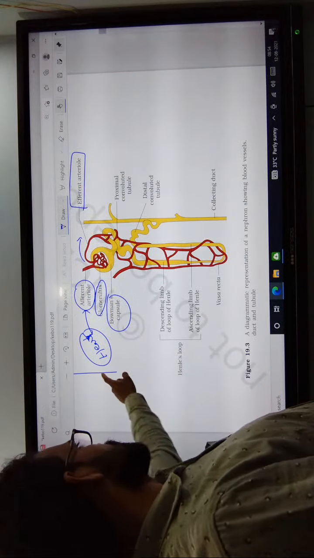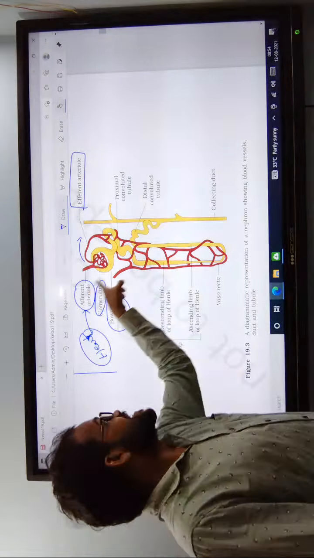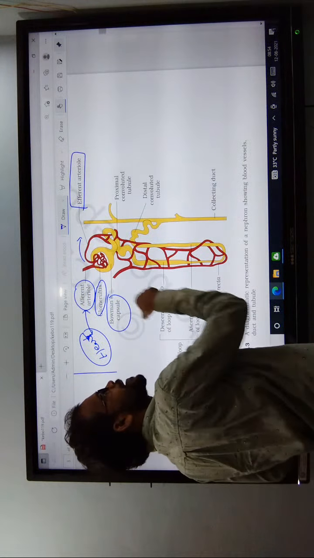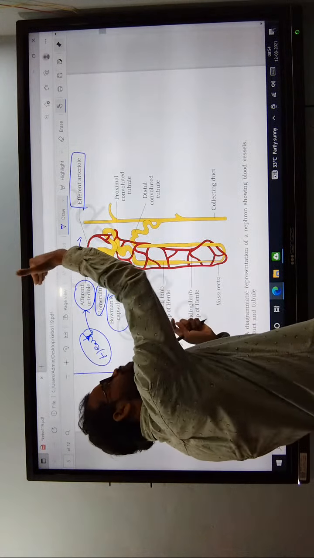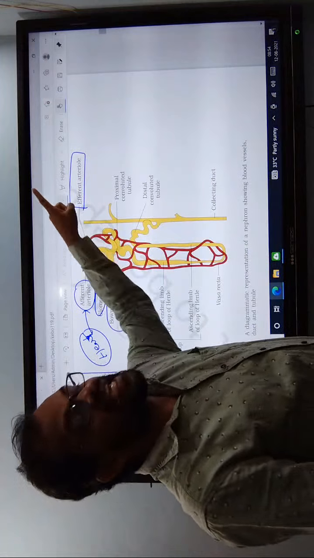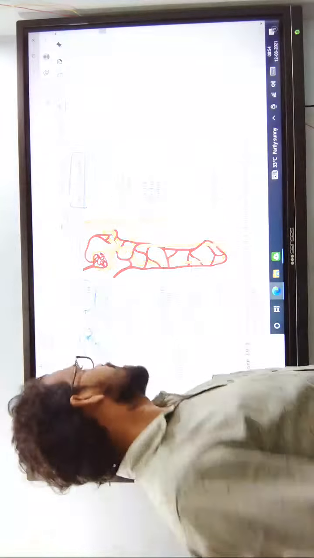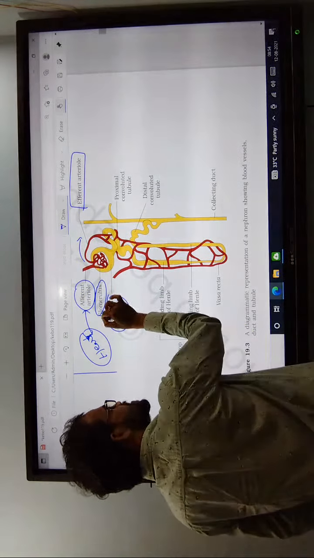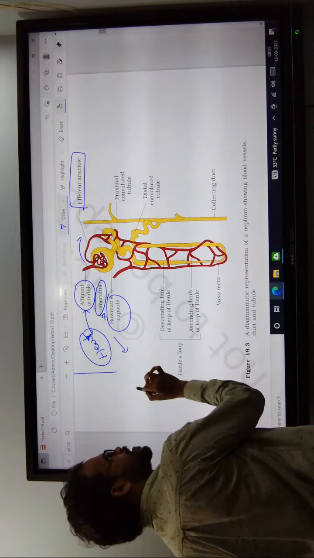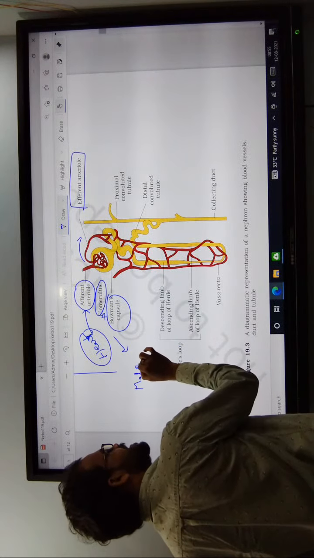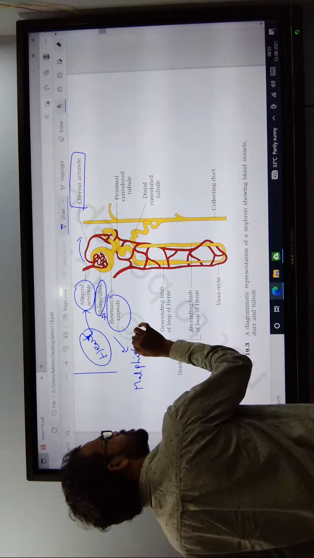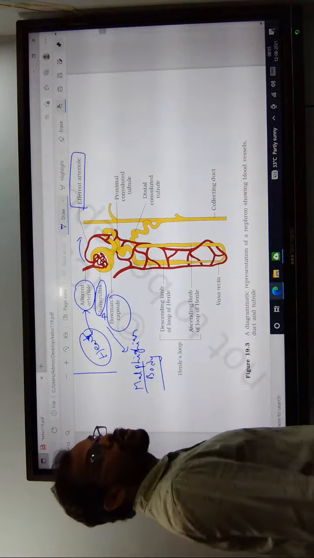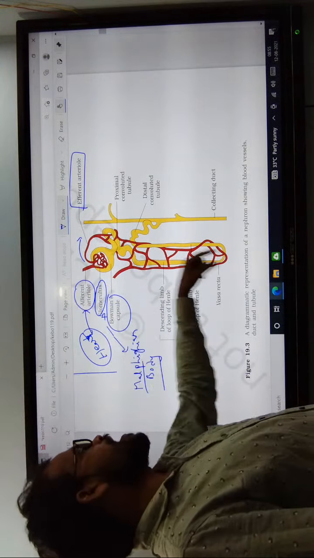The heart gives rise to the afferent arteriole, which reaches the Bowman's capsule and gives rise to the glomerulus. Away from the glomerulus, the efferent arteriole is formed. Bowman's capsule plus glomerulus is known as the Malpighian body.